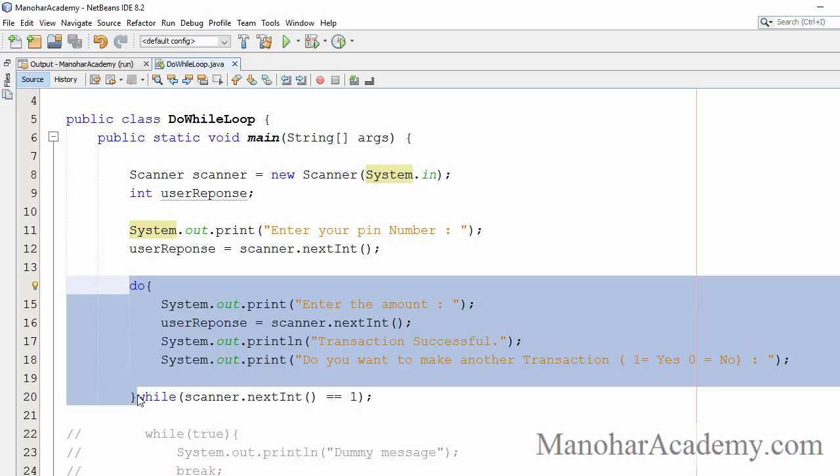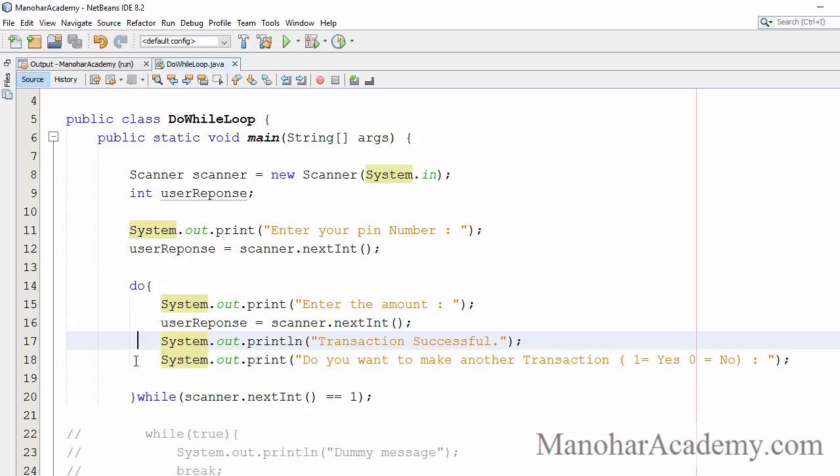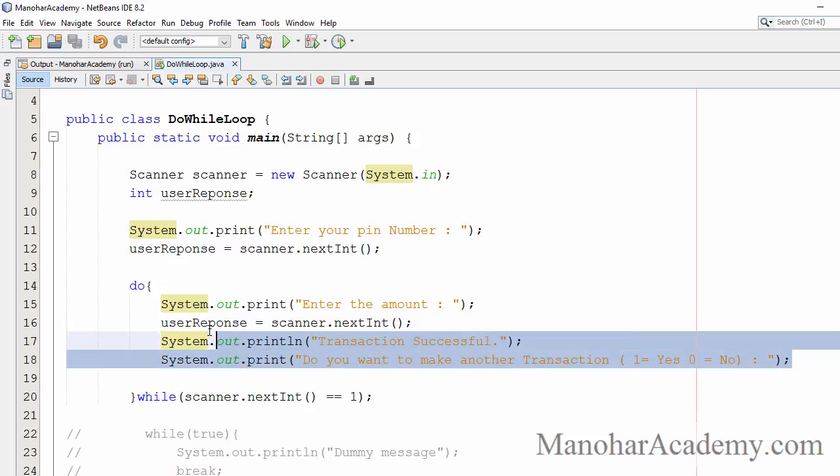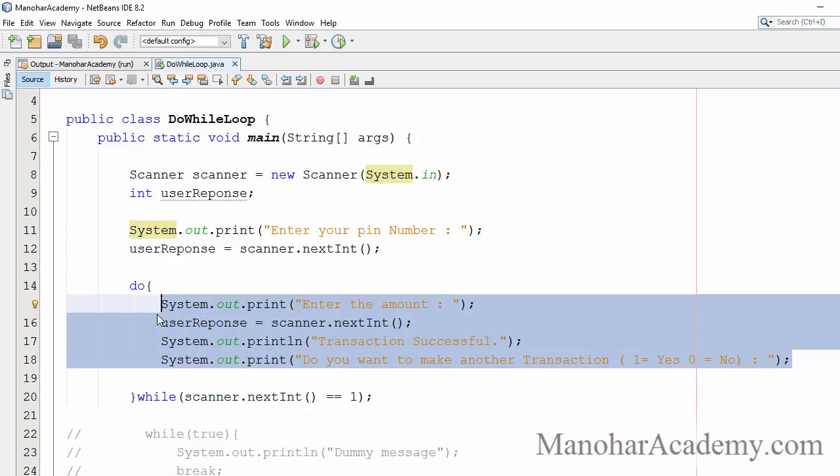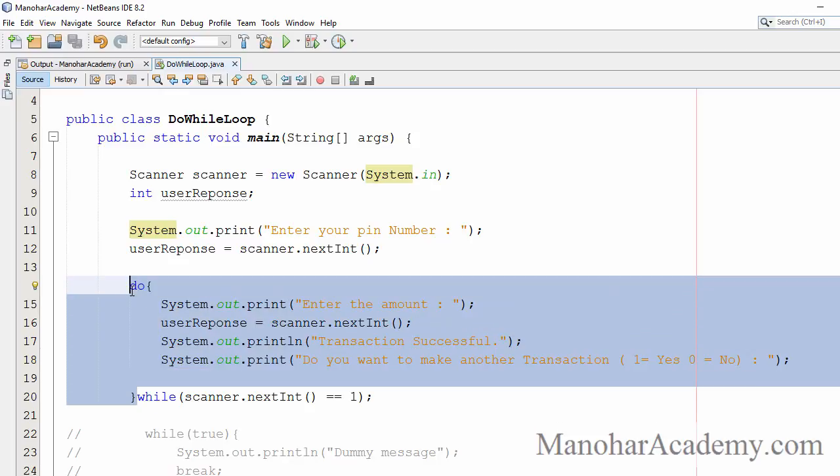After that, while this condition is satisfied, we will repeat this. The task is nothing but reading the amount and making the transaction. We want to do this task at least once. So we do the task. At the end, we check whether we have to do it for the next time or not.